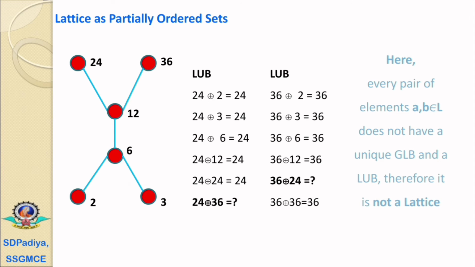Therefore, we can conclude that every pair of elements a, b belonging to the set L does not have a unique greatest lower bound and least upper bound. Therefore, it is not a lattice. For the pair 2 and 3, the greatest lower bound is missing, and for the pair 24 and 36, the least upper bound is missing.